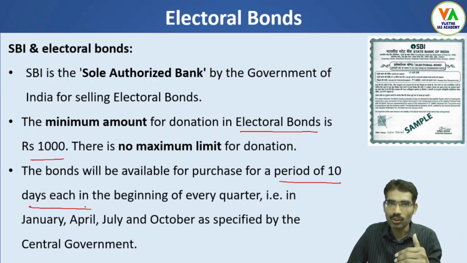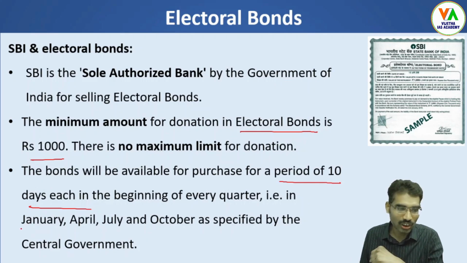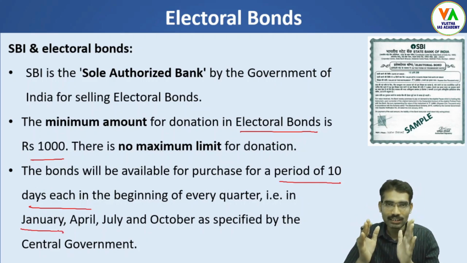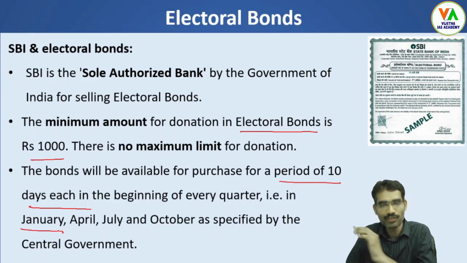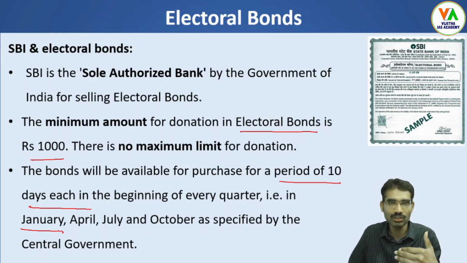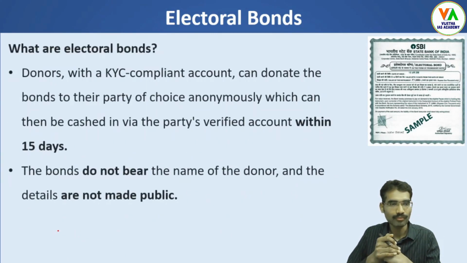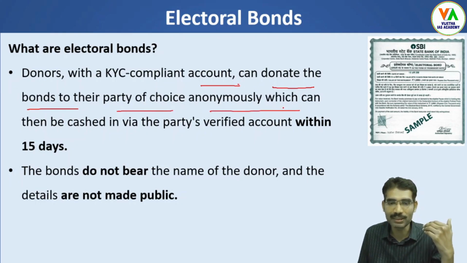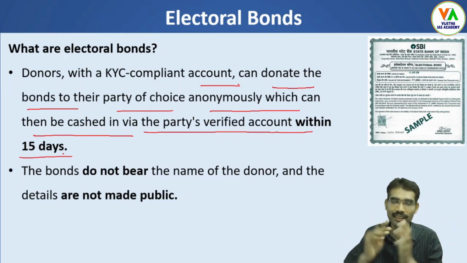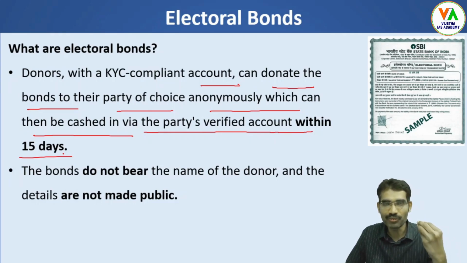January, April, July, October. Now we are in January, and in January SBI opened these electoral bonds for sale. Also in February and March we have elections, so in that context these electoral bonds came into being. Donors with a KYC compliant account can donate the bonds to their party of choice anonymously, which can then be cashed in via the party's verified account within 15 days. If a political party receives this bond, within 15 days they can encash it.